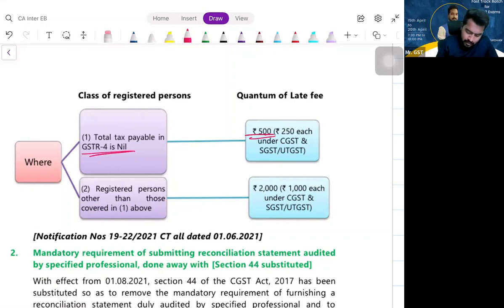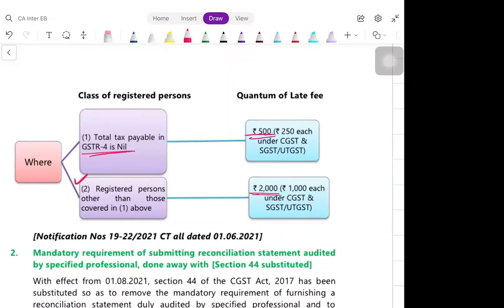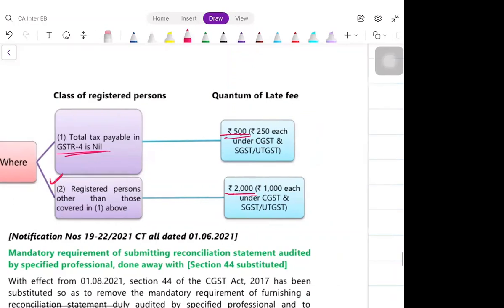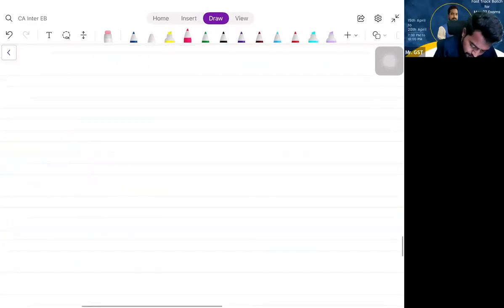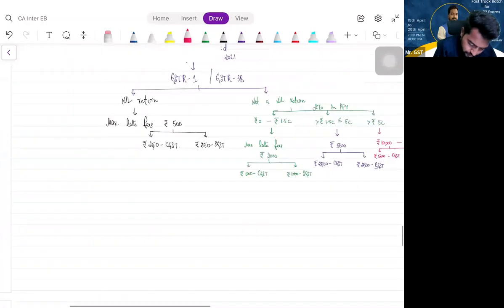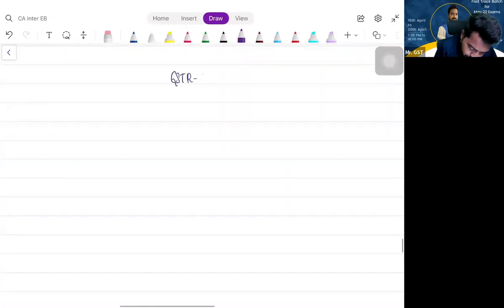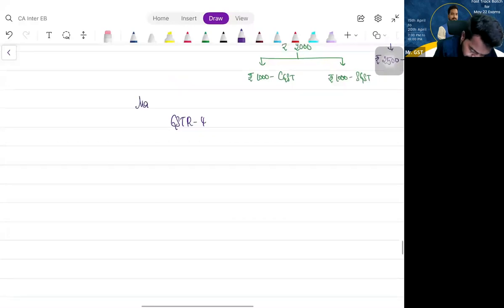Clear? Suppose it is other than a nil return, then 2,000. Please understand. GSTR 4, the maximum late fees. What is the maximum late fees, my dear friends?